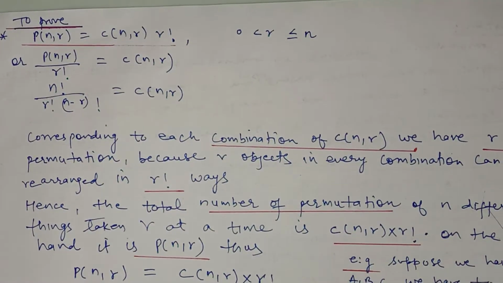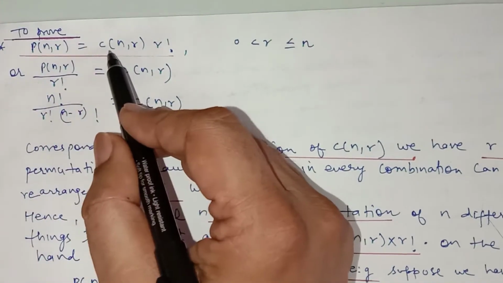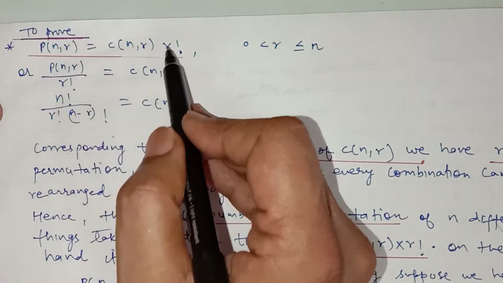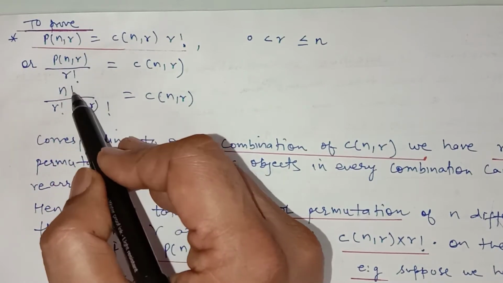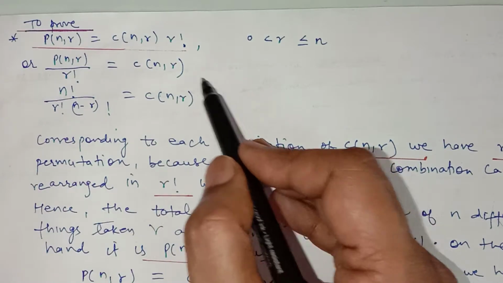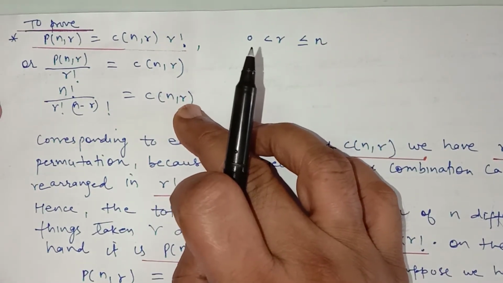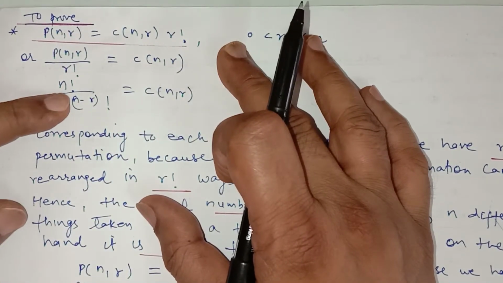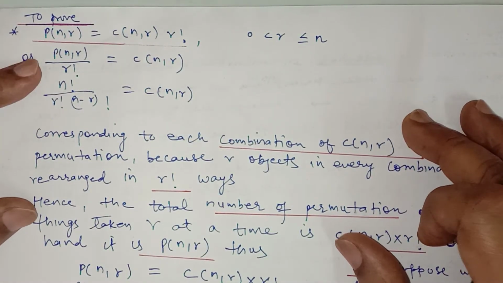Now we'll derive the formula of combination. First, permutation nPr is equal to combination nCr into r factorial, or we can say permutation nPr divided by r factorial is equal to combination nCr. Using the formula for permutation nPr, n factorial upon (n minus r) factorial, nCr is n factorial upon r factorial (n minus r) factorial, which is the formula of the combination of n and r. It means if there are n things and you have to select r of them, then it will be n factorial upon r factorial (n minus r) factorial. This is the formula for the permutation, and you have to divide it by r factorial also.